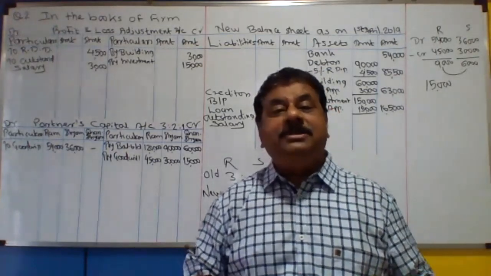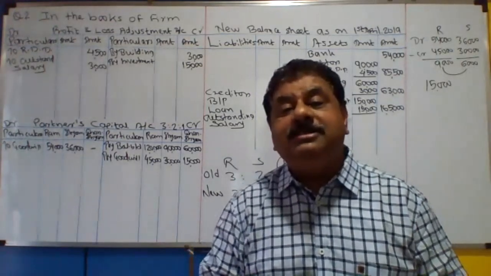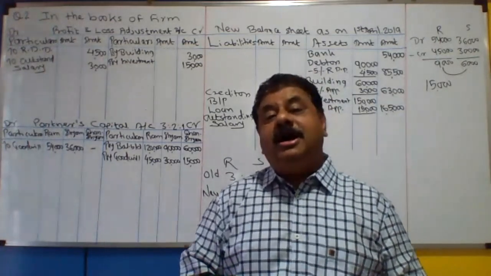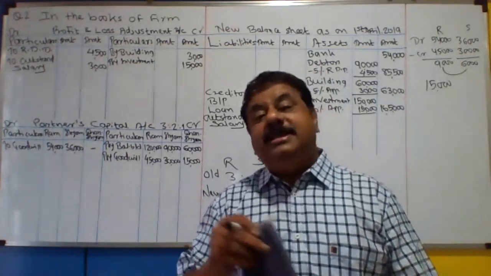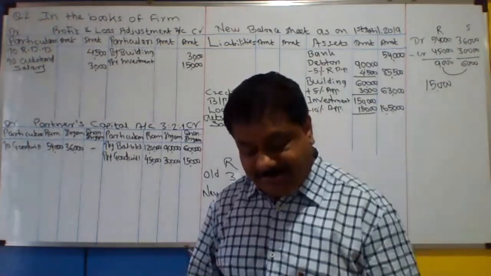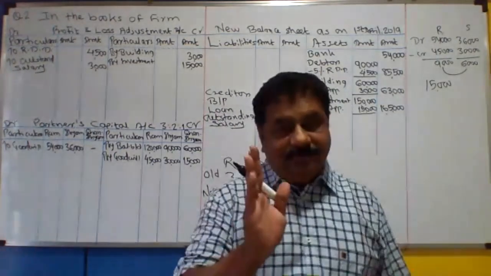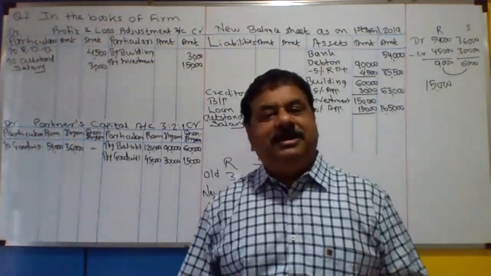From whom is he getting the compensation? From Ram and Sham. They are remaining partners. Okay. The last adjustment is given to you.